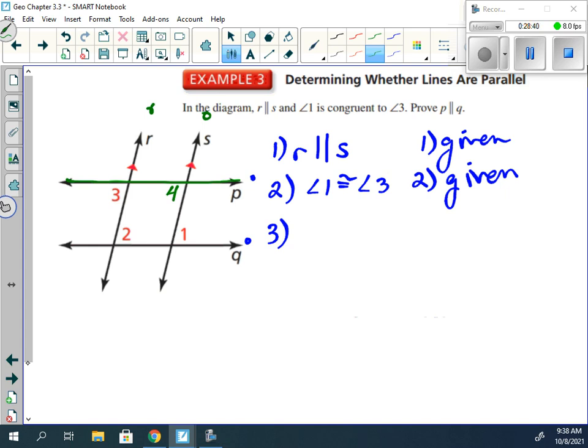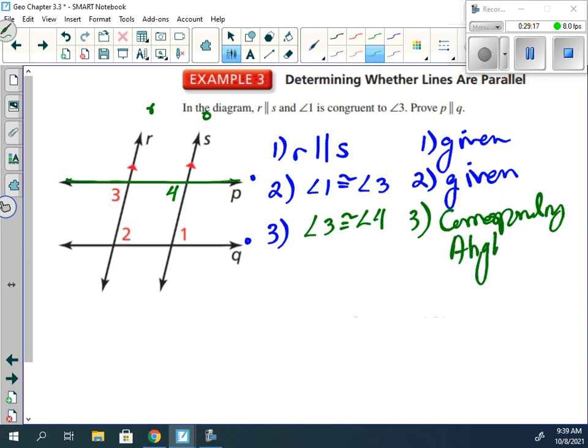Given the two parallel lines and the transversal, 3 is to the left of the line and below the transversal, and 4, which we drew in, is also to the left of the line and below the transversal. So angle 3 is congruent to angle 4. Why? Our corresponding angle theorem.